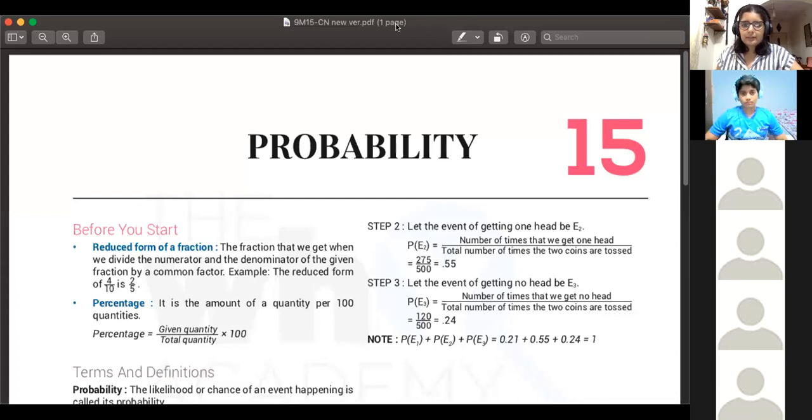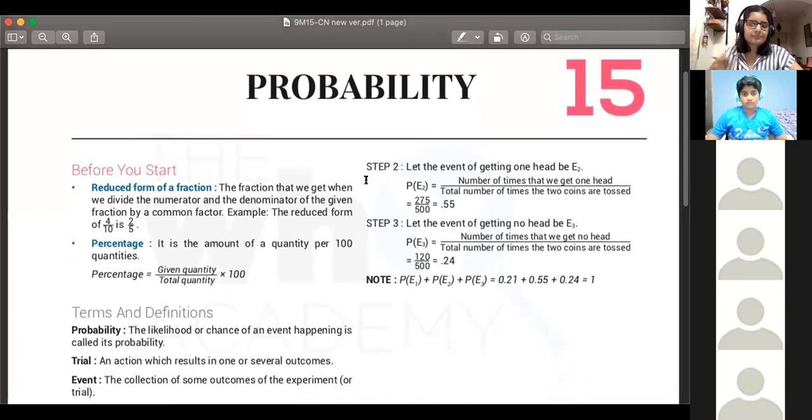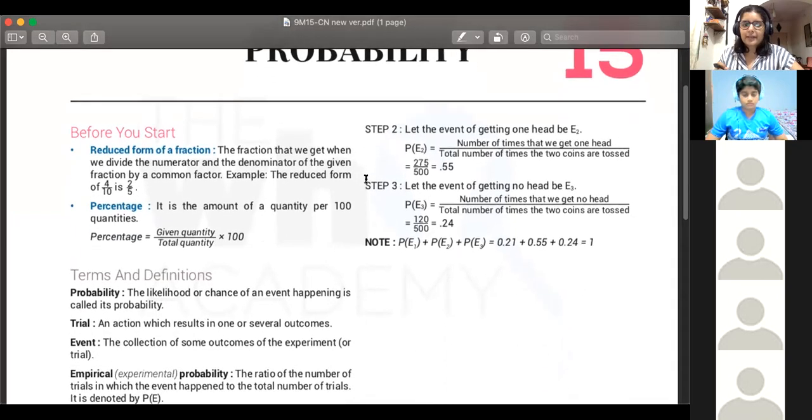So you will have probability in both grade 9 and grade 10. So grade 9 we'll be dealing with something called experimental probability, and grade 10 you'll have something called theoretical probability. अभी ये experimental probability, theoretical probability क्या है? We'll get it in this chapter. Okay.